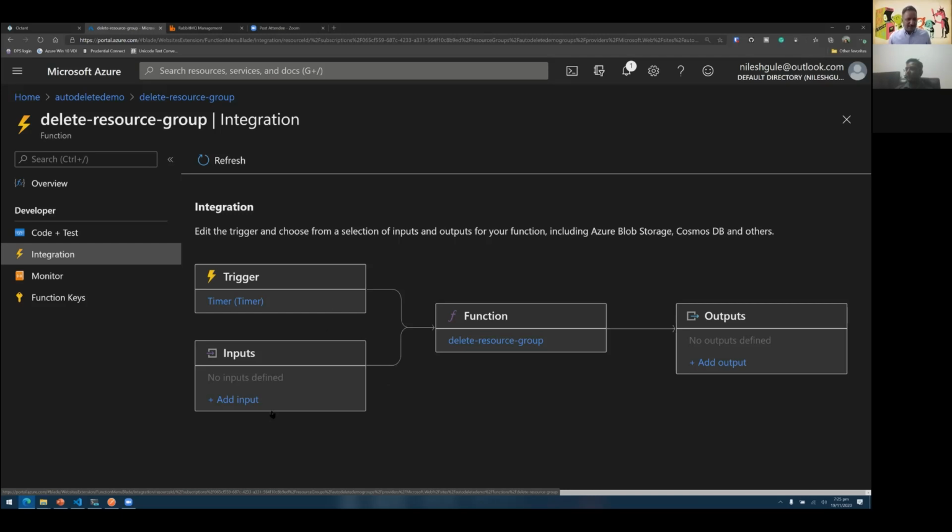And we can also define inputs. So apart from the timer, let's say my function requires additional input, I can add those input parameters here. Then there is the actual function, which is the delete resource group. And if I want, I can also write the output into some sort of output. These inputs and outputs are called bindings in Azure Functions.